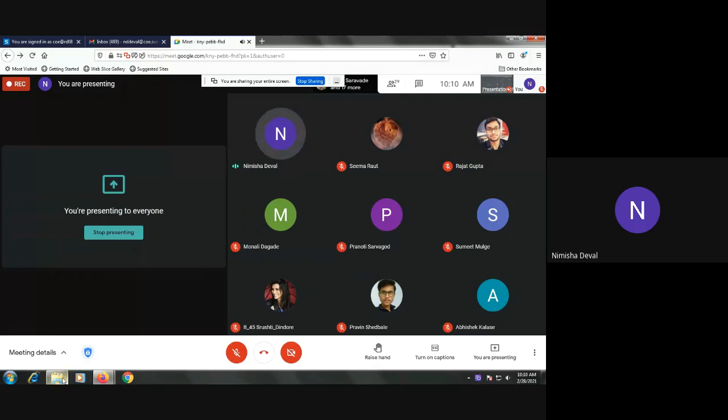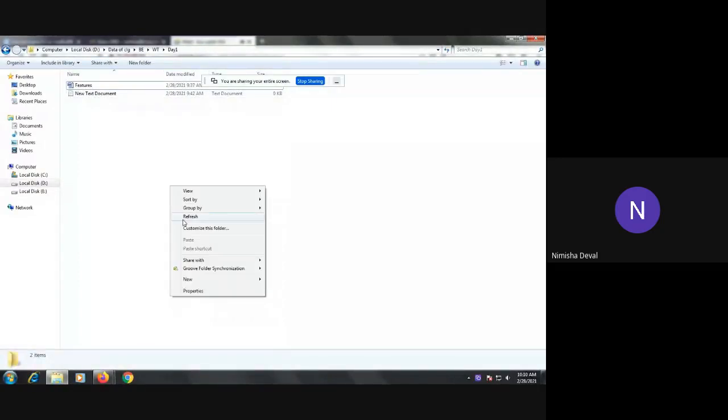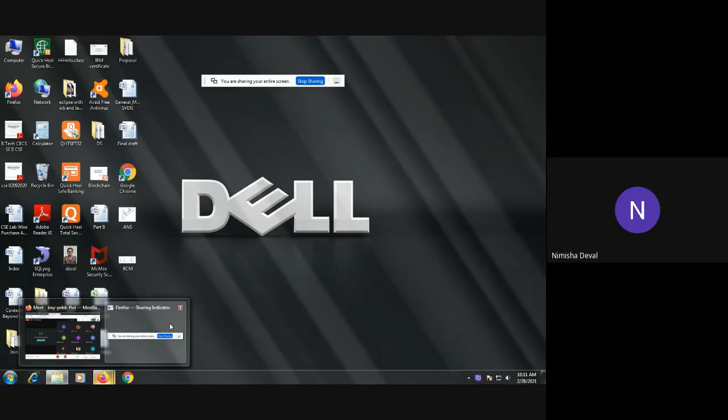Okay. My screen is visible to all. Whenever you find that my voice is not audible or my screen is not visible, please interrupt me, because I am on another window, so I am unable to find out whether my voice is audible or not. Meanwhile, you can drop me a message or you can unmute your mic and discuss with me.